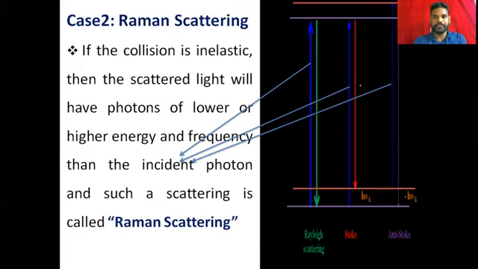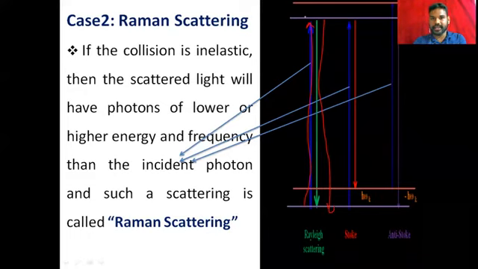Just imagine, when the incident radiation has this much energy, this blue color energy, in the case of Rayleigh scattering, it will come back to the same energy state from the excited state to the lower energy state.